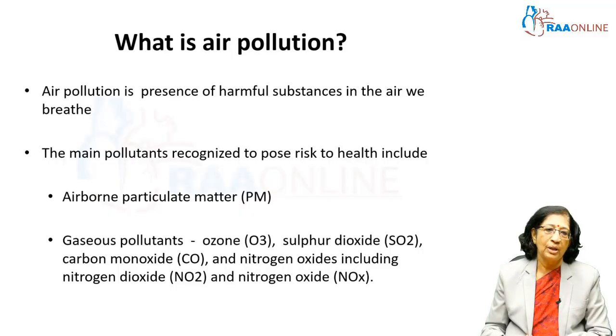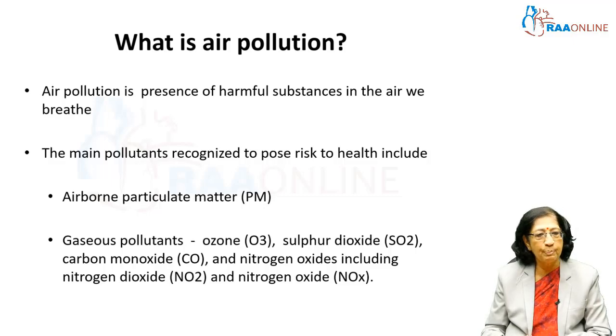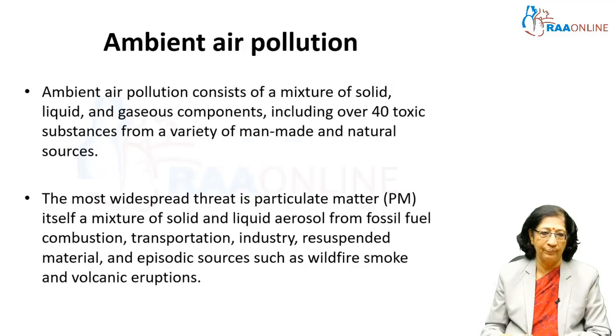So, what is air pollution? Air pollution is the presence of harmful substances in the air we breathe. And the pollutants, the substances which produce the pollution, are the airborne particulate matter, otherwise called PM, and the gaseous pollutants. This can be ozone, sulfur dioxide, carbon monoxide, nitrogen oxides including nitrogen dioxide and nitrogen oxide. All these form the air pollution.